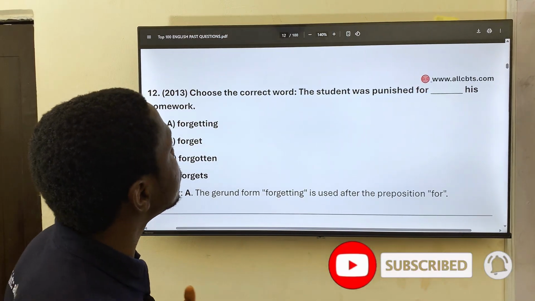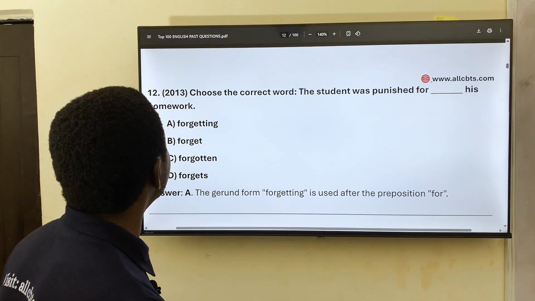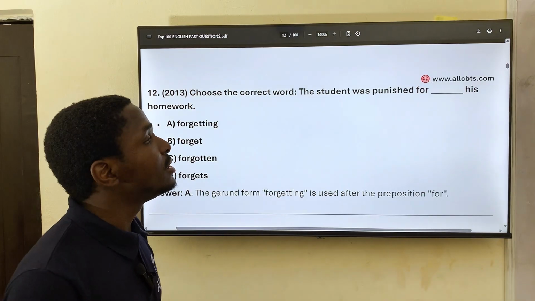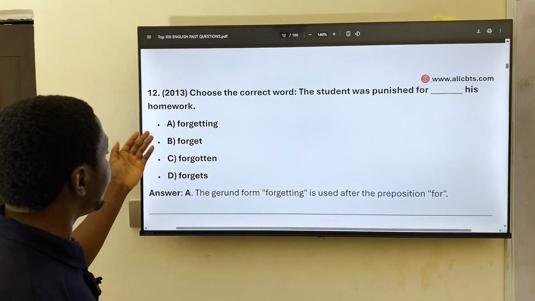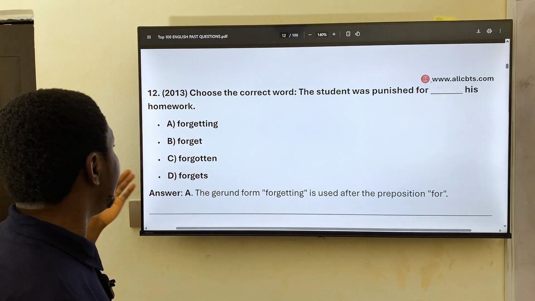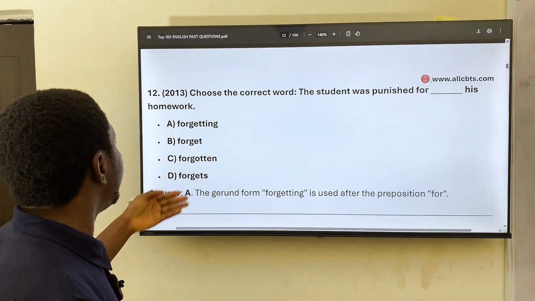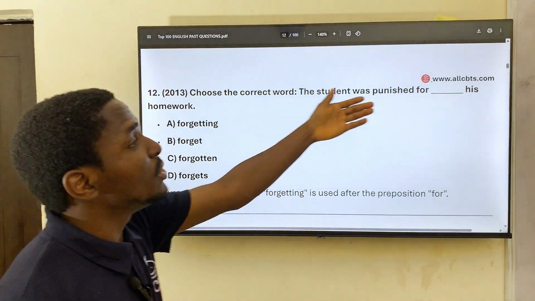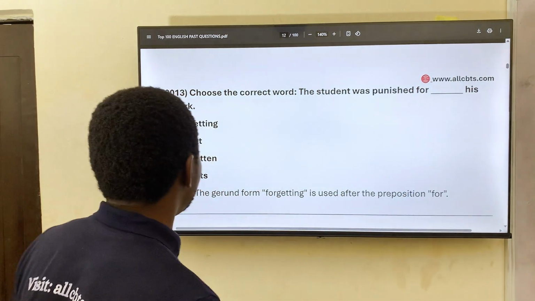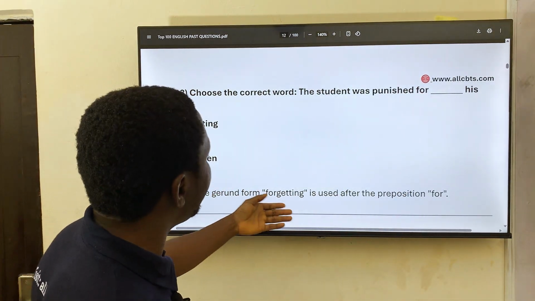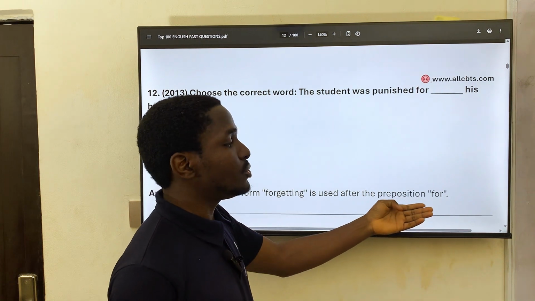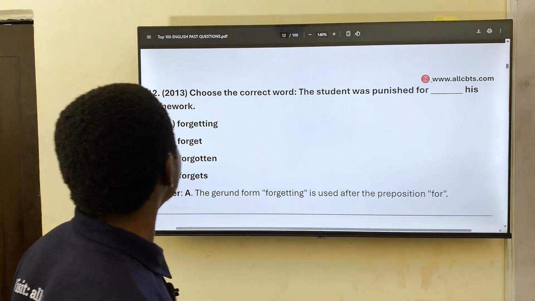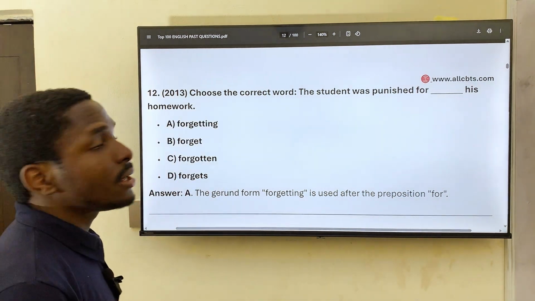Choose the correct word. The student was punished for dash his homework. The correct word here, we have forgetting, forget. For forget is one word, never. For forgotten, no. For forget, no, for forgetting his own work. The student was punished for forgetting his own work. Why? The gerund form forgetting is used after the preposition for. All right, so forgetting his own work.